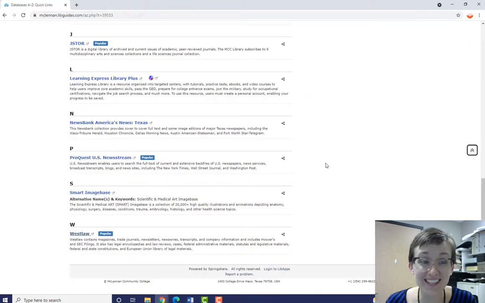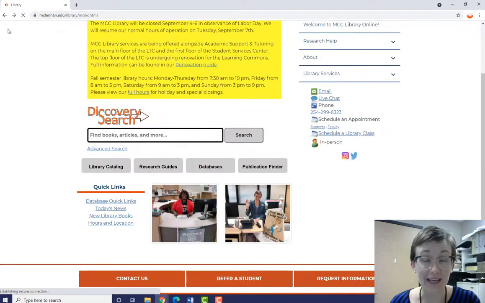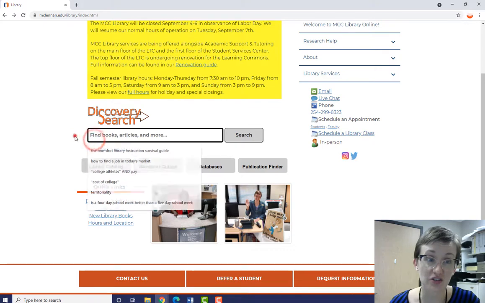Let's go back to that database page, and we've seen them all. There is just one last tool I would like to show you. I'm going to go back to the library's homepage, and now we are going to take a look at Discovery Search.